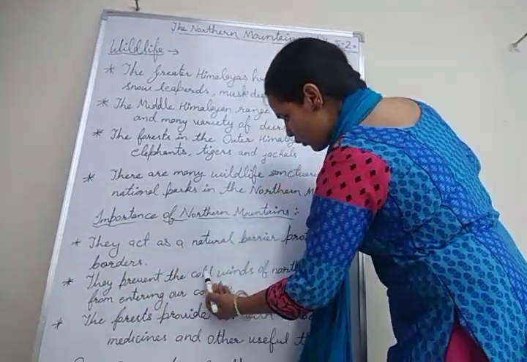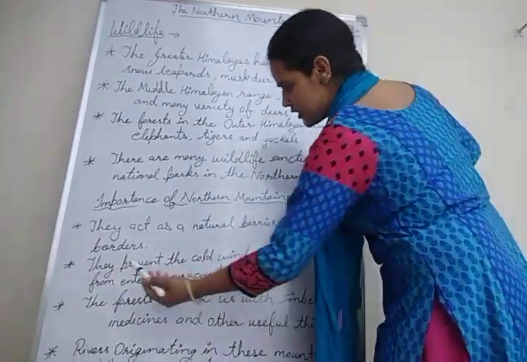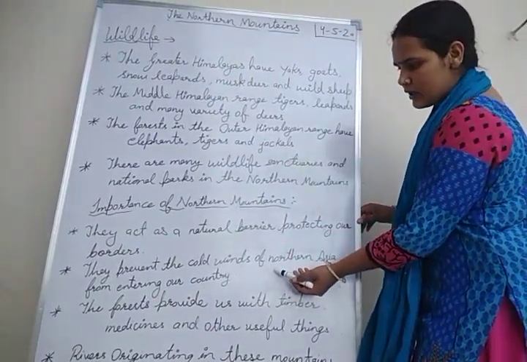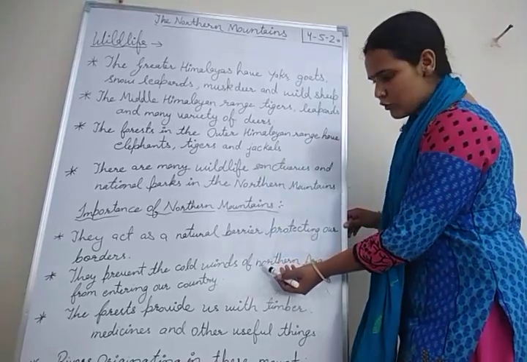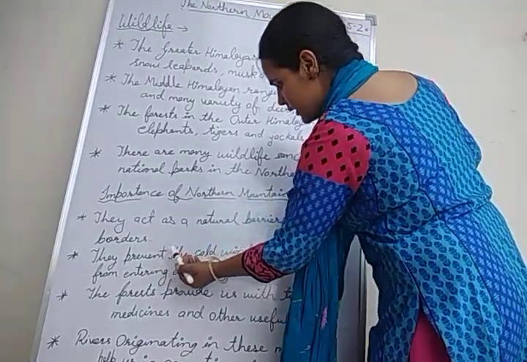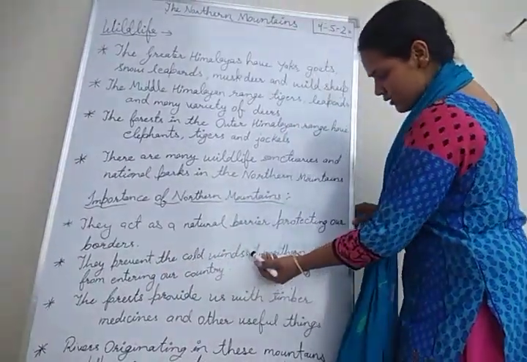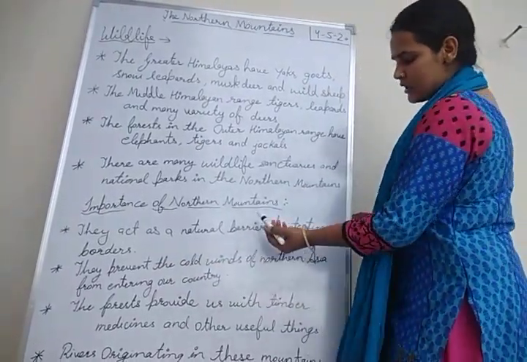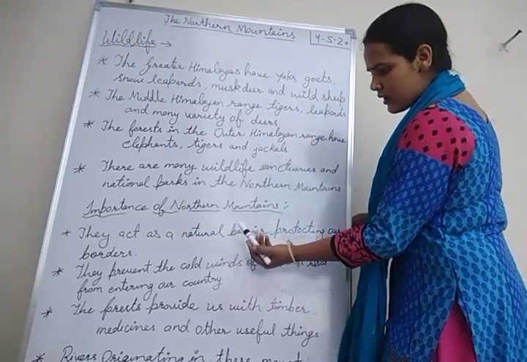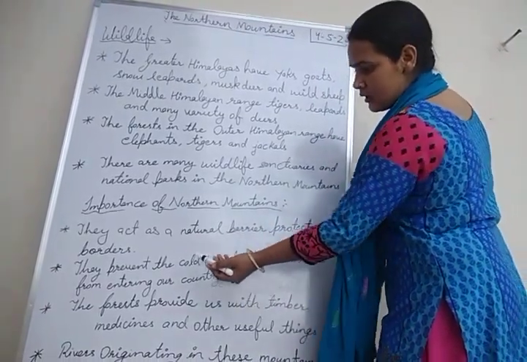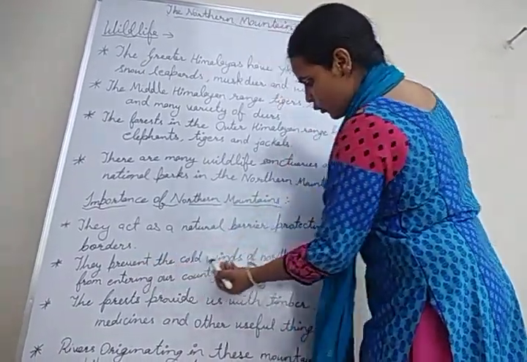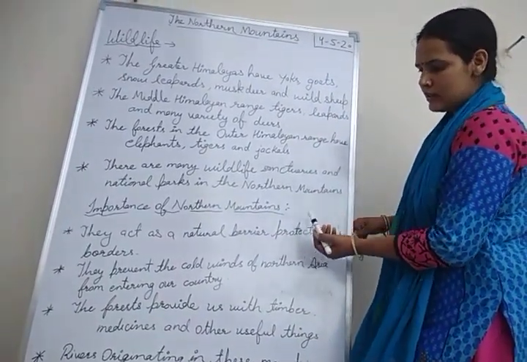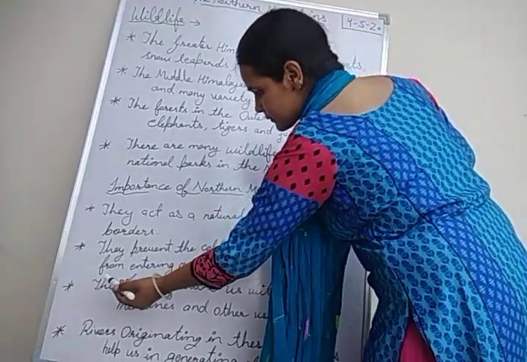They prevent the cold winds of northern Asia from entering our country. The highest range of the Himalayas also protects us from the cold winds of northern Asia. So these Himalayas create a barrier and protect us from the cold winds of northern Asia, so that they do not enter our country.